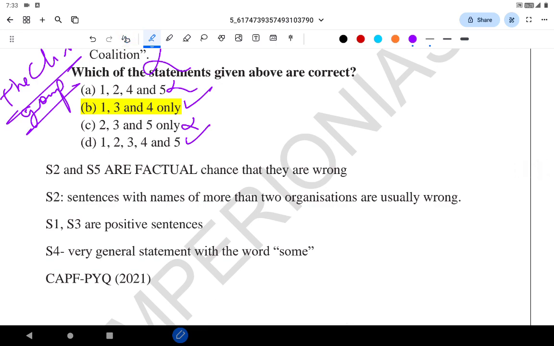See, usually when UPSC gives these parent organizations, saying this initiative is of this organization, usually they will be wrong. S2 and S5 are wrong here. So whenever UPSC gives the parent organization, there is a very high chance they are wrong. And EP100 was even asked in the CAPF of 2021.